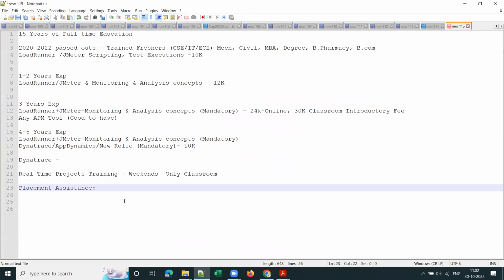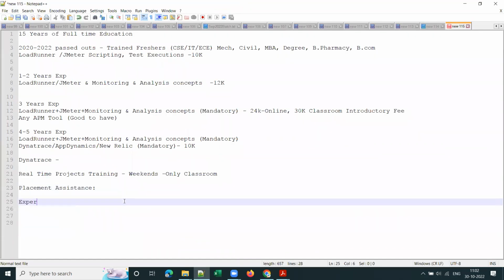Apart from this, we are providing experience documents through one of our associated consultancies. Till last week we had 4 tie-ups with 4 consultancies. One more startup company got added. So altogether we have 5 different consultancies and startup companies from where we will be providing experience documents, right?